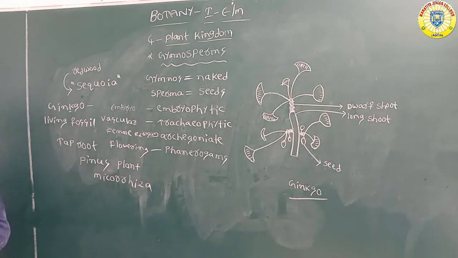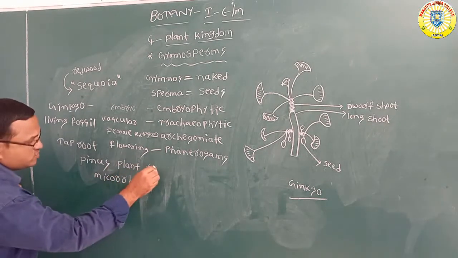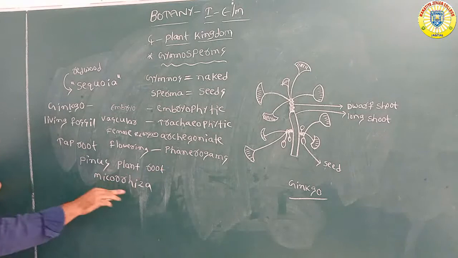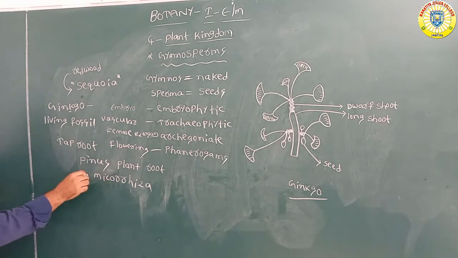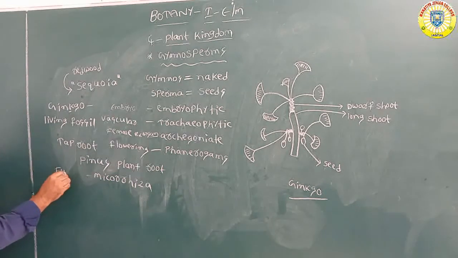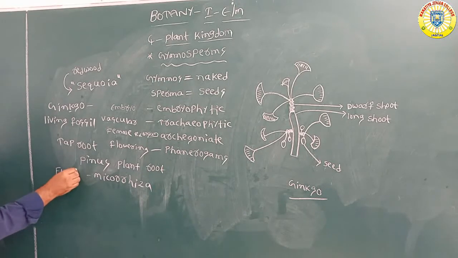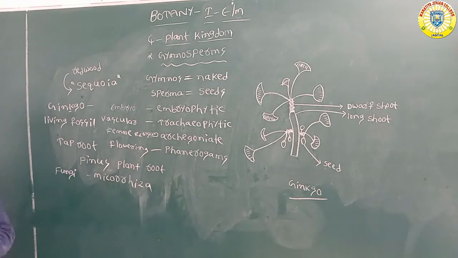Pinus plant roots maintain a symbiotic relationship with fungi. That association is called mycorrhiza. Mycorrhiza means the combined growth of roots and fungi.